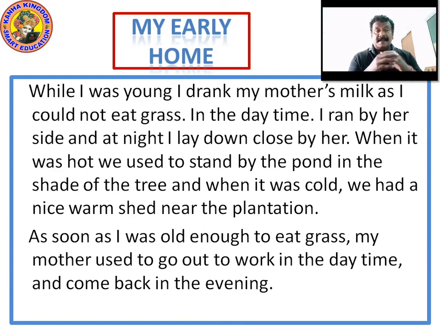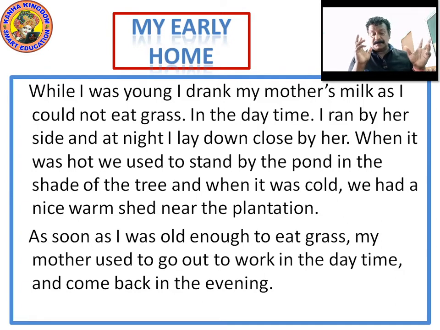Black Beauty is narrating that he was old enough to eat grass now. His mother used to go out to work in the daytime and come back in the evening. By the evening, the master used to get her back home. By this time, he used to drink his mother's milk, but now he was old enough to eat grass. Right?